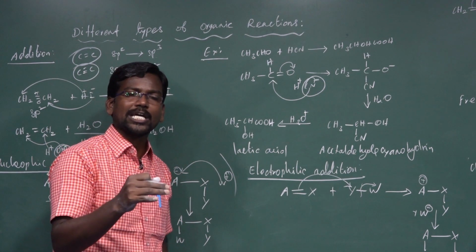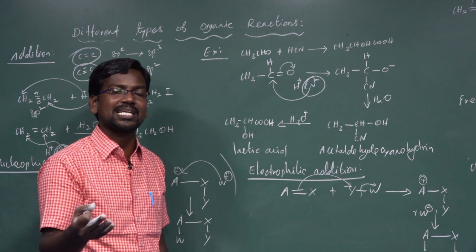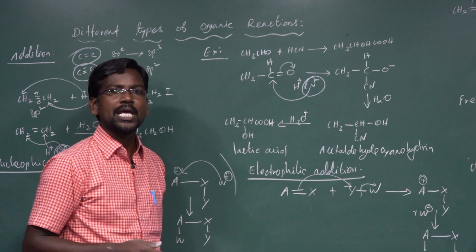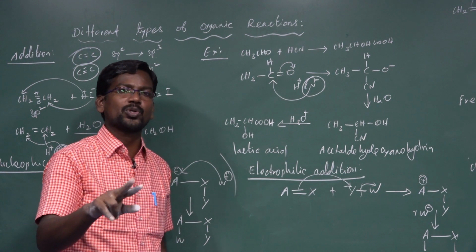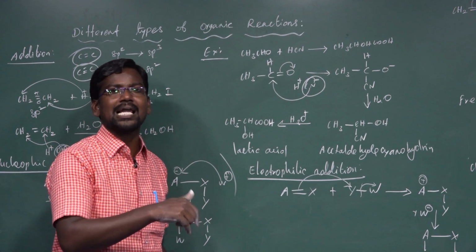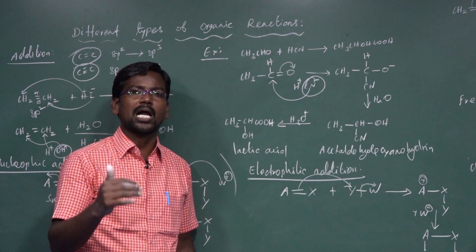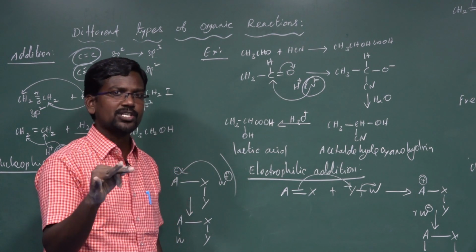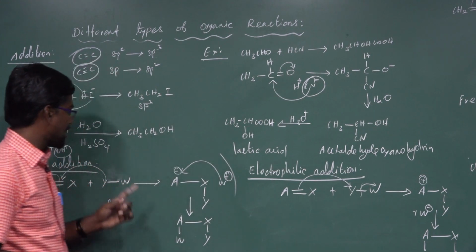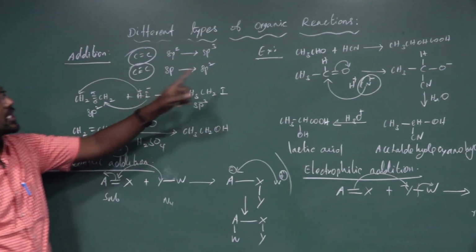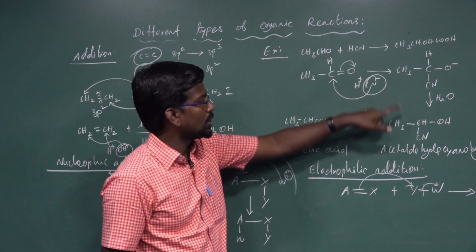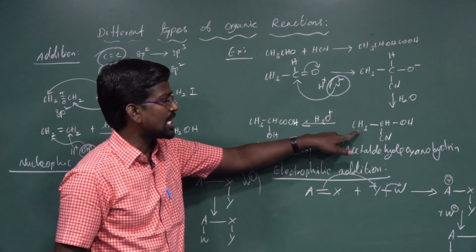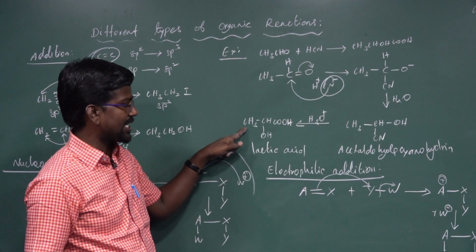In alkene compounds sp2 is converted to sp3 hybridization, and in alkyne compounds sp is converted into sp2. In nucleophilic addition, acetaldehyde is converted to cyanohydrin, which is further hydrolyzed to form lactic acid.